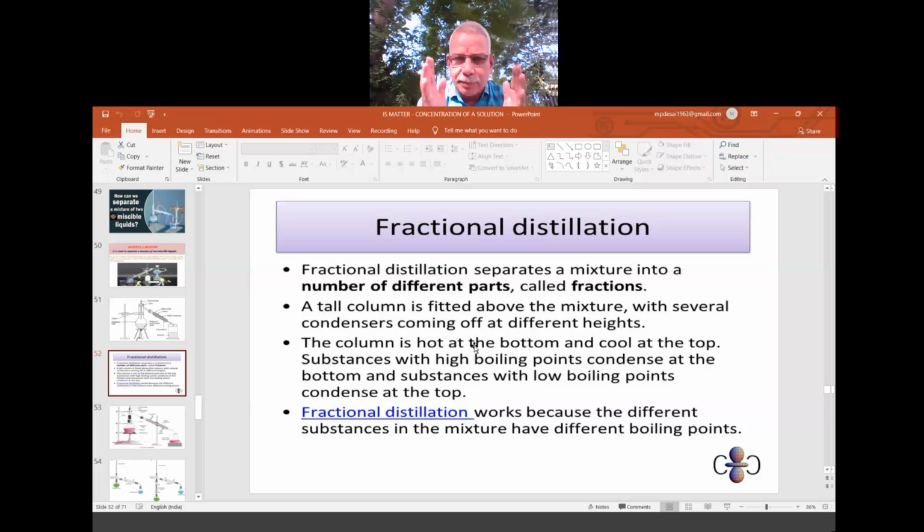Keeping this range in mind, we heat up to 90 or 100 degrees centigrade. What happens then? We are heating up to 90 degrees, which means all the components will go to the vapor state because all have reached their boiling points. From A to E, from 10 to 90 degrees centigrade, every liquid has reached its boiling point, so all will go to the vapor state. That means we get all the vapors moving at a time.